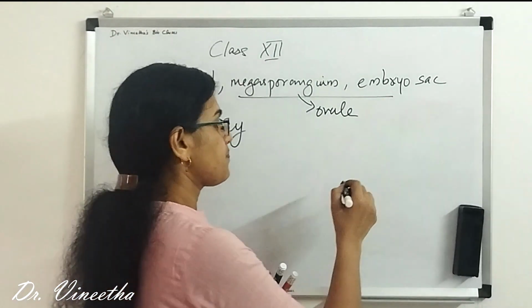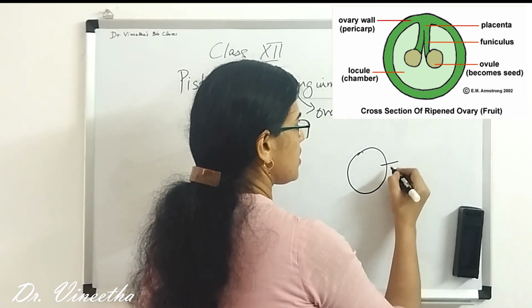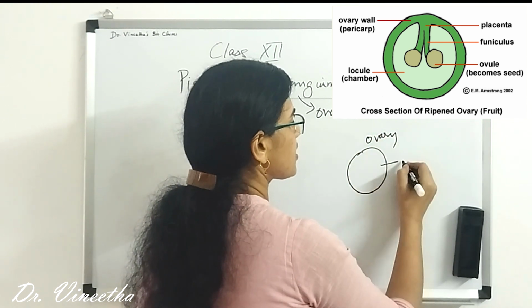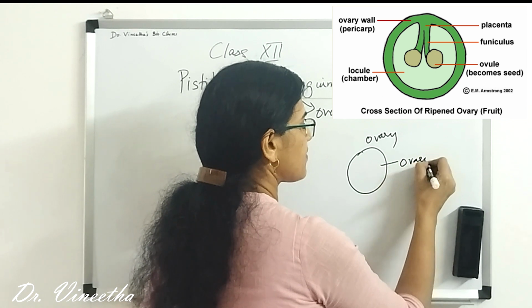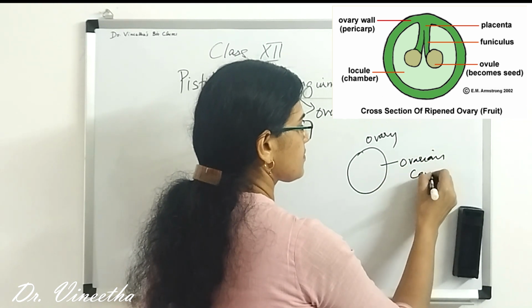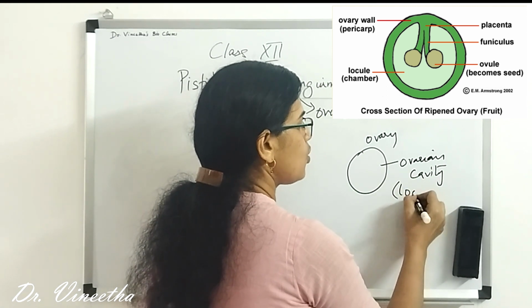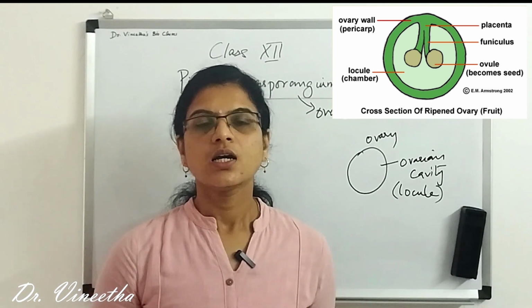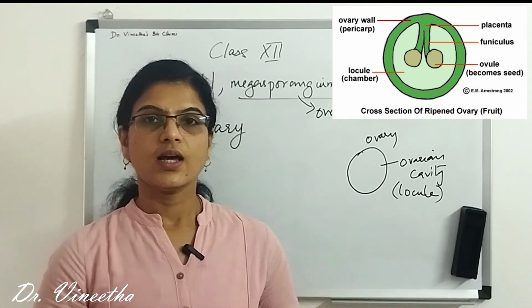The ovary has a cavity within it called the ovarian cavity, which can otherwise be called the locule.